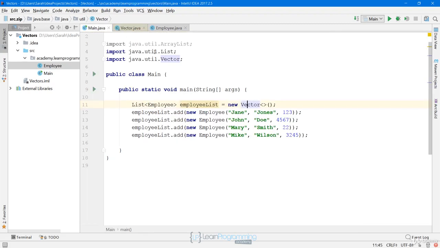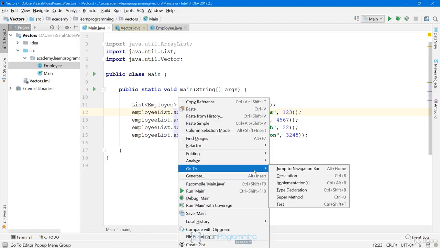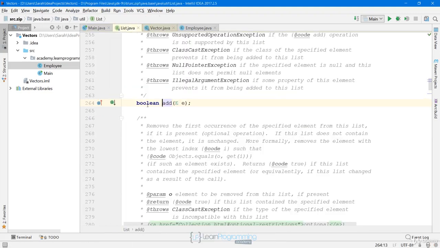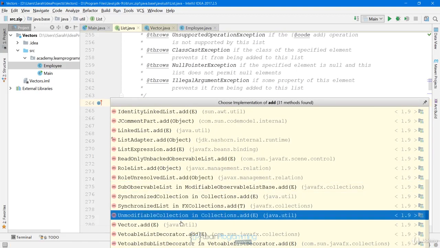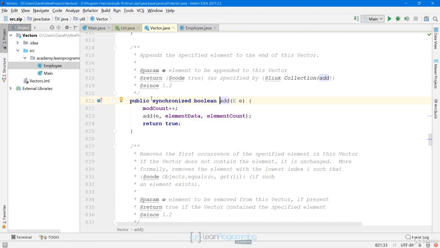If we go back to main now and we take a look at the implementation of add, and this time I want it for vector. There you go. It's synchronized. And so that's the difference between the add method for ArrayList and the add method for vector. Let's have a look at the ArrayList add method. I'll go to the other project, the other IntelliJ project for ArrayList.